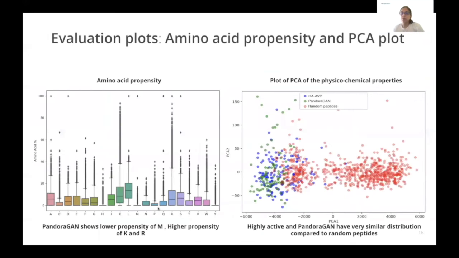In terms of evaluation plots, let's look at the amino acid propensity, which we calculated for Pandora GAN output and found it very similar to the natural and antiviral peptides, where the amount of methionine is very low and arginine and lysine are in higher quantity. We also created a PCA plot based on all physicochemical properties and saw that HAAVP and Pandora GAN fall under a similar cluster as compared to the random peptides.